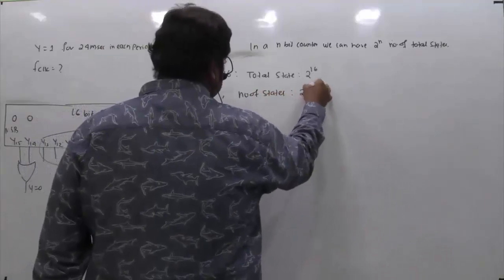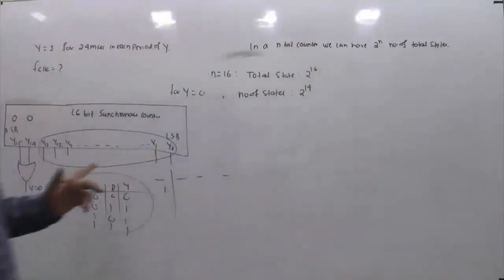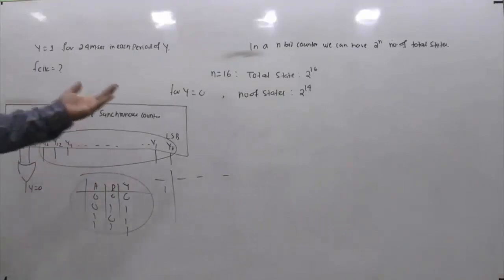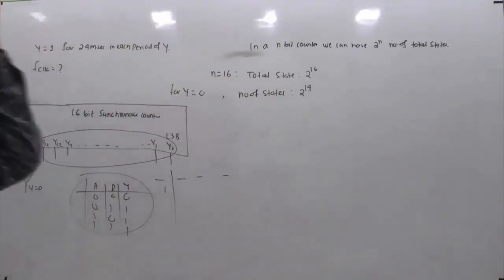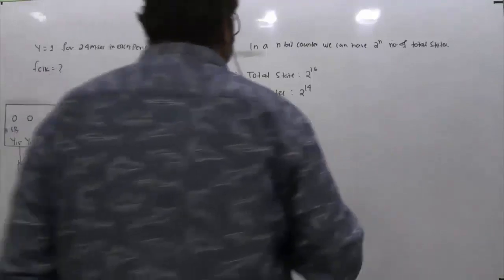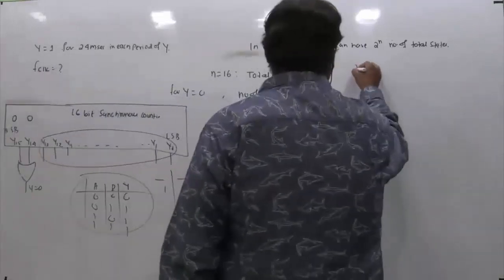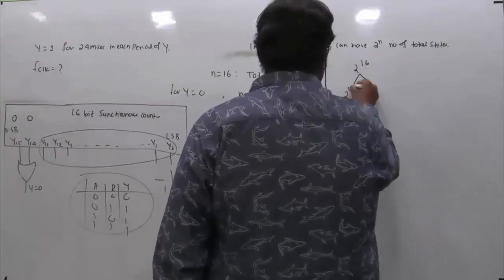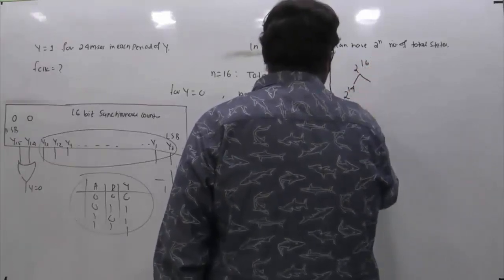So for y equal to 0, the number of states is 2 raised to power 14, because out of 16 bits, you are fixing the value of 2 bits as 0, 0. So the rest of the bits are 14, and the number of possible states is 2 raised to power 14. That means there are 2 raised to power 16 states in total, out of which 2 raised to power 14 states give y equal to 0.